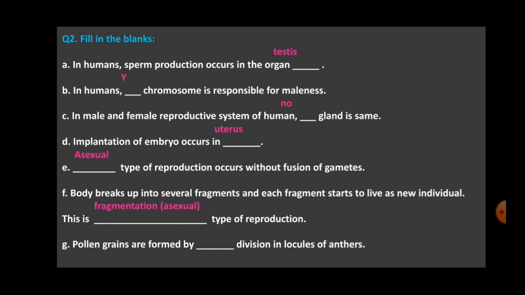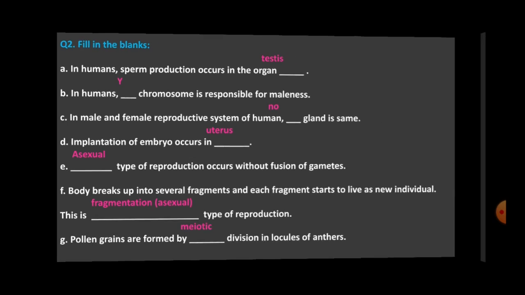Next is pollen grains are formed by dash division in locules of anthers. So pollen grains contain the gametes. So which division will be there? Mitosis or meiosis? It is meiotic division. Okay, that is meiosis. Let's continue.